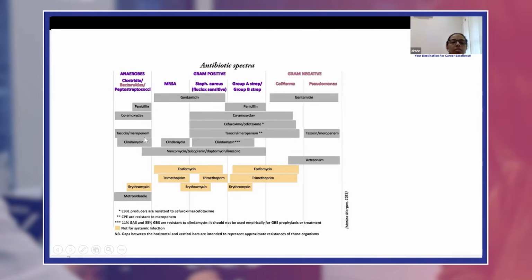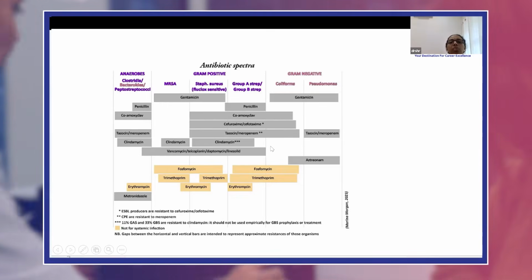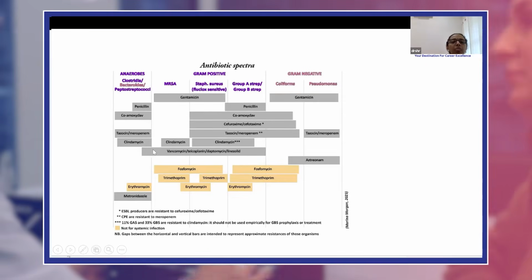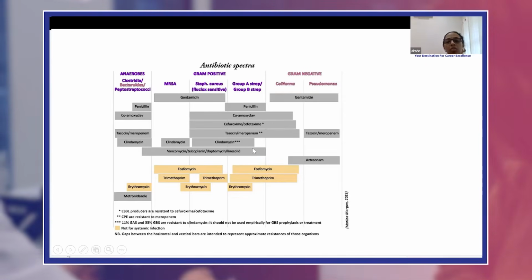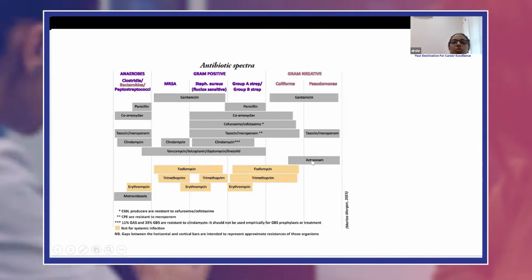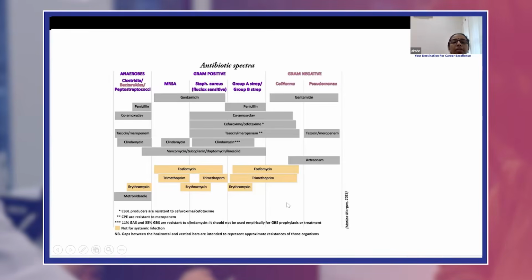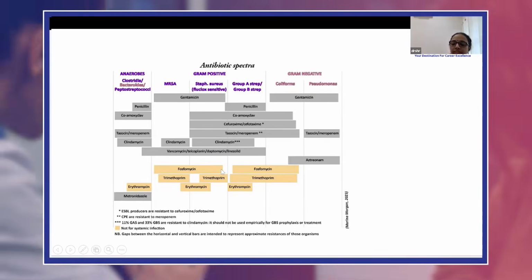Clindamycin covers anaerobes, MRSA, gram-positive, group A, group B streptococcus. No action against gram-negative and Pseudomonas. Vancomycin covers MRSA, gram-positive, group A, group B streptococcus. Aztreonam is mainly for Pseudomonas. The antibiotic given here in yellow is given orally for mild infections.